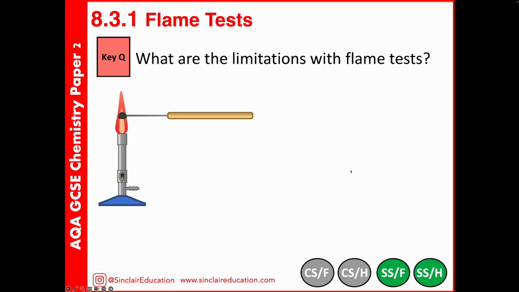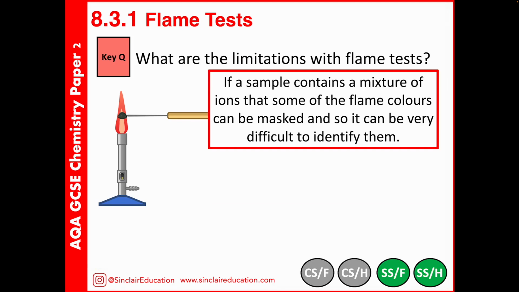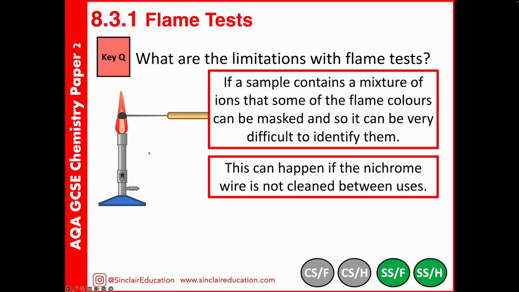There are limitations or problems with flame tests. Firstly, one colour flame can mask another. So if we've got a mixture of metal ions, it can be really difficult to actually identify which metals we have present. Sodium, that produces a yellow flame, is really a key character there. It's one that can mask the presence of other colours. So the other issue is that if we don't clean that wire properly in between use, we might have contaminant material on there, which again might skew our observation and make it more difficult to perceive the colour.